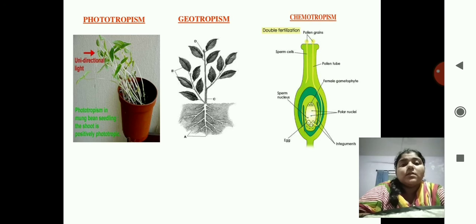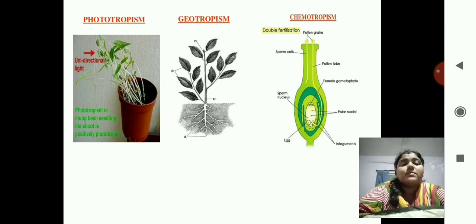Phototropism. The plants are directed towards one side because the sun or the light is coming from that side. So that is phototropism. Geotropism. The roots are directed towards the ground and the shoot is directed above the ground. That is known as geotropism.